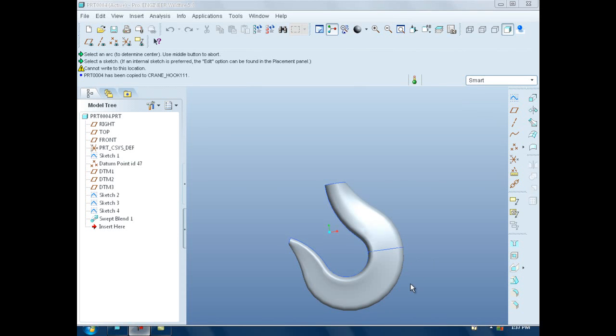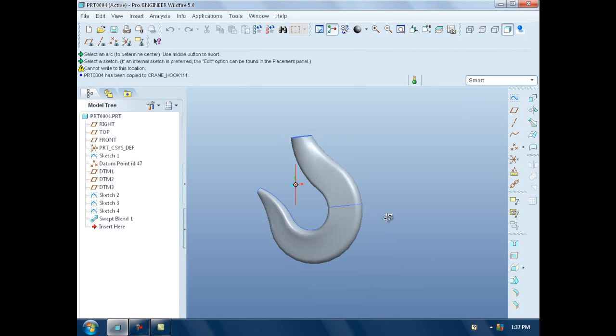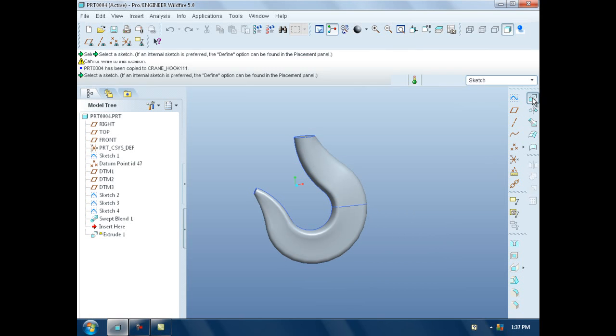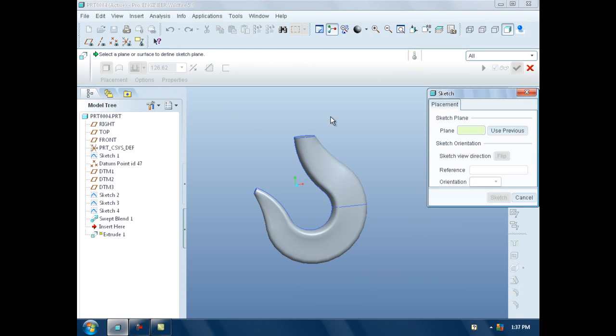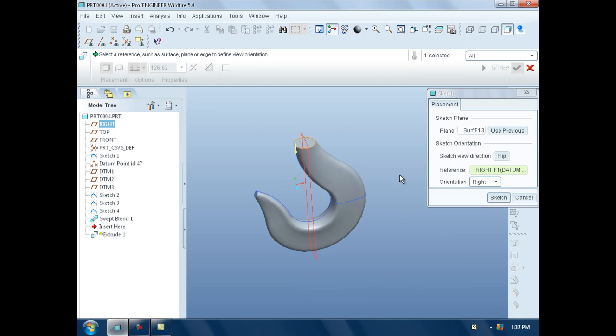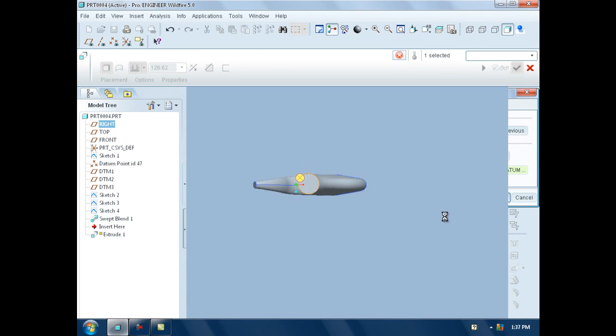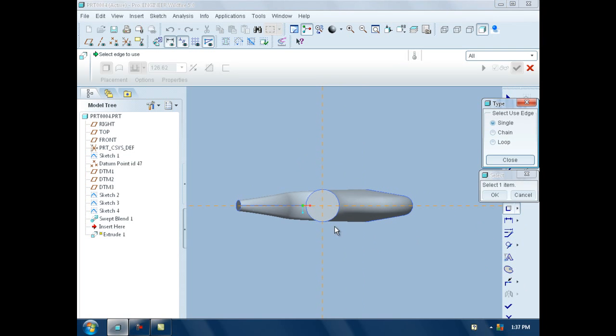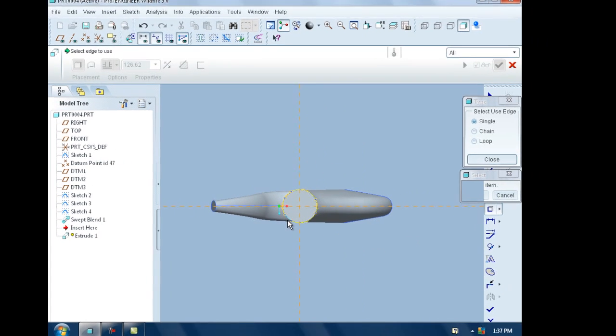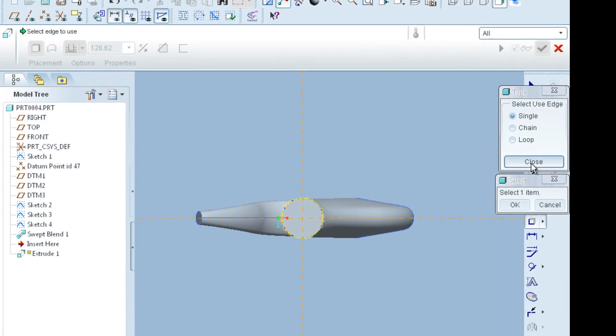In the last tutorial we saw the crane hook. Now we complete this. So go to extrude, placement, define, and select the top surface for our sketching. Now we cannot use it as a reference, but we require this circle. So what we do, we go to use and select the chains here, then close this.